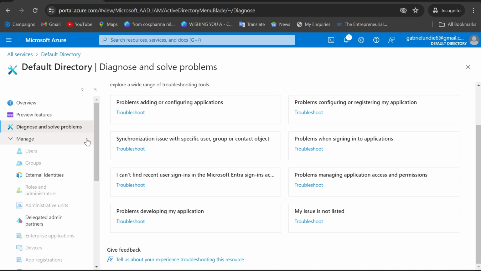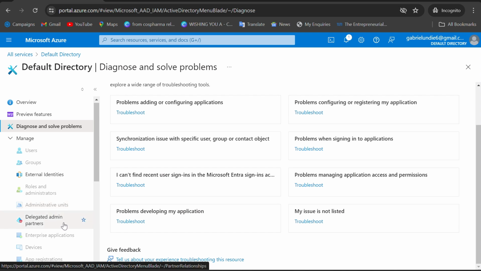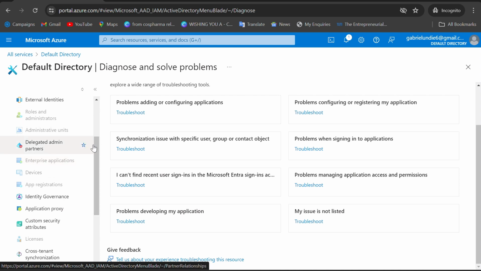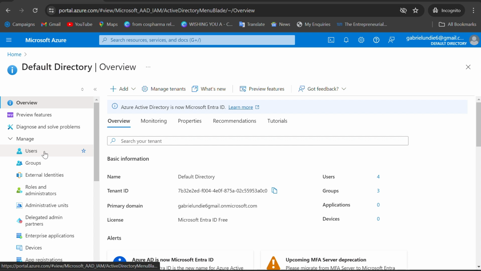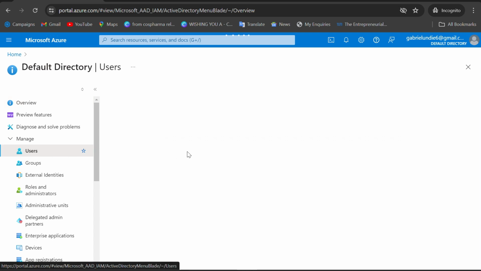You can see that we have the users, groups, external identities, roles and administrators, administrative units, delegated admin partners, and more and more. So click on users. Let us see the users that are here and the one that we want to start creating and managing by ourselves.